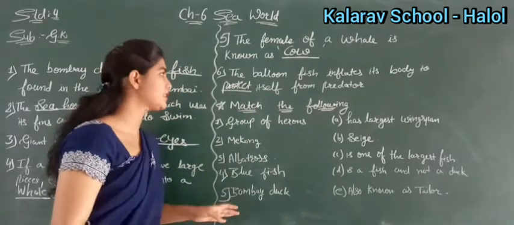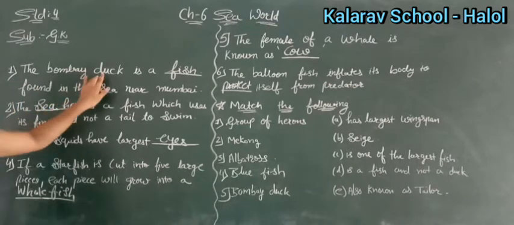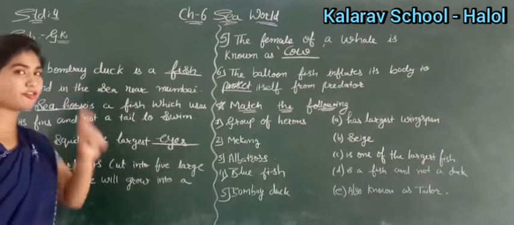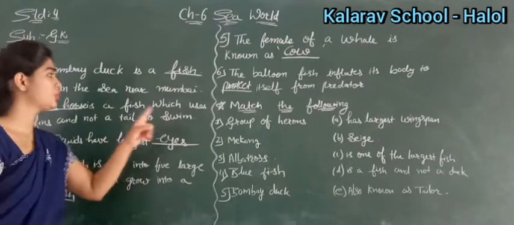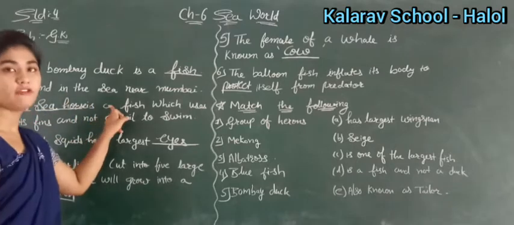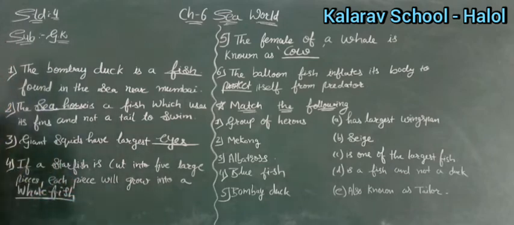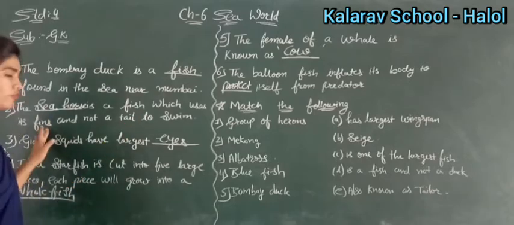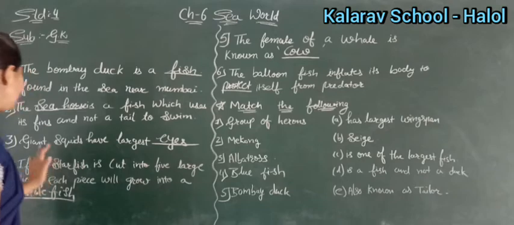Again we will revise here. See, the Bombay duck is a fish. Remember, it is not a duck, but a kind of fish which is found in the sea near Mumbai. Okay. Then seahorse is a fish which uses its fins and not a tail to swim.